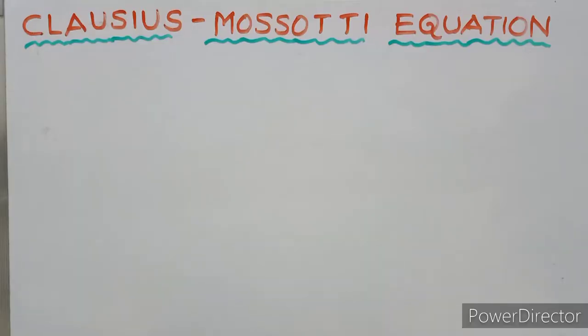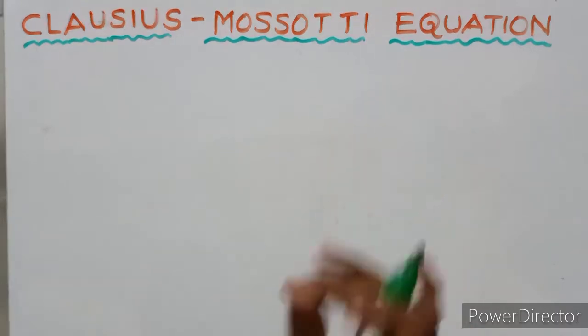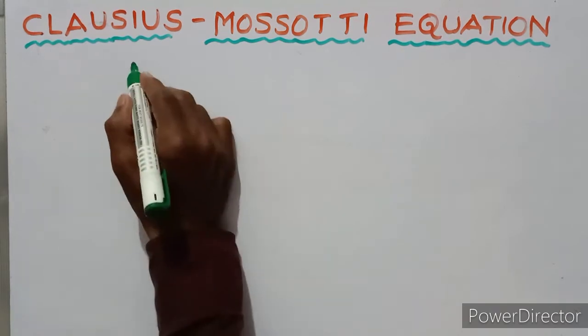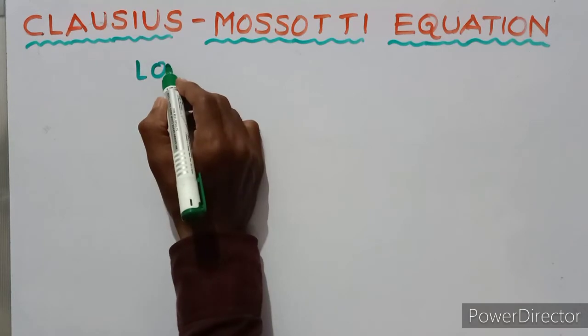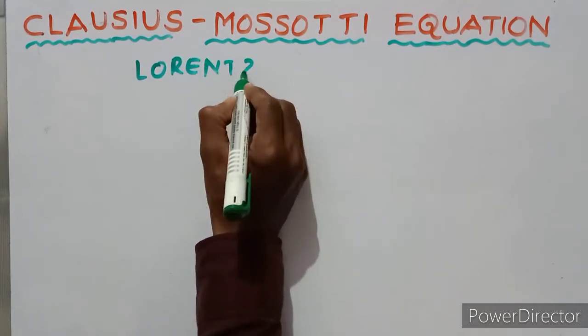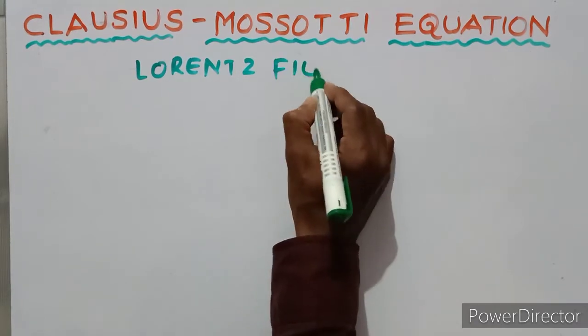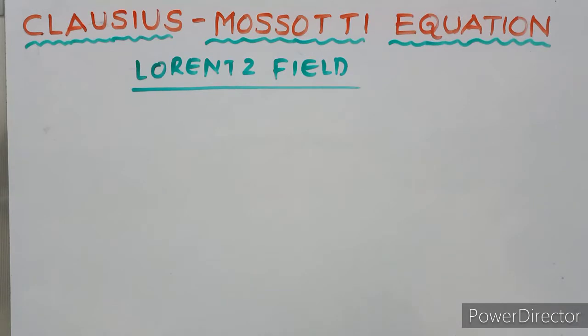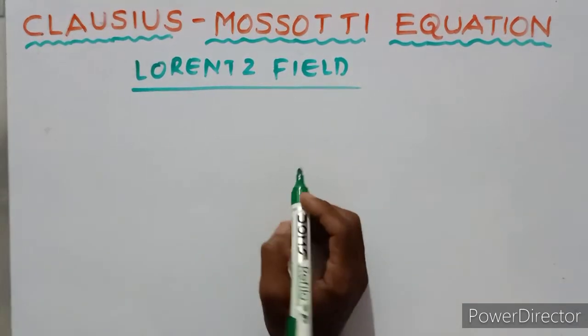Now we are going to discuss the Clausius-Mossotti equation. It's a very important topic. First of all, we have to discuss the Lorentz field. What is the Lorentz field? The electric field which acts at the location of a given atom.